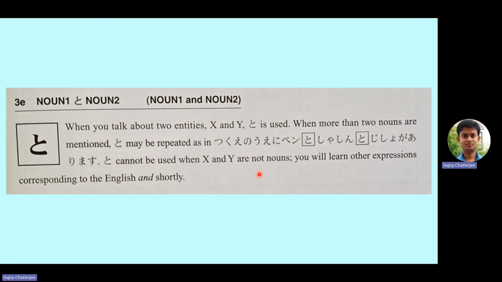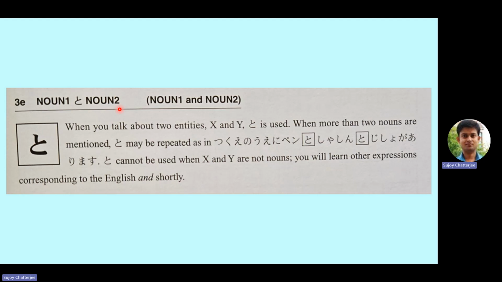There is something else for that. You will learn other expressions corresponding to the English and shortly. So it's not for the entire thing. It's only for nouns. That means noun one to noun two. So when you want to write several nouns in the same sentence, as we do using comma and and in English, in Japanese, we do it using to.